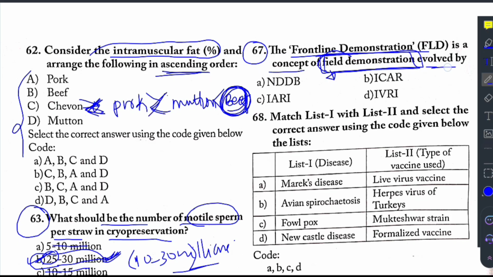This is evolved by ICAR, whose headquarters is in New Delhi. DDB is in Anand, Gujarat. IARI, the Indian Agricultural Research Institute, is located at Pusa Institute, also in New Delhi, and IVRI is in Bareilly, UP.